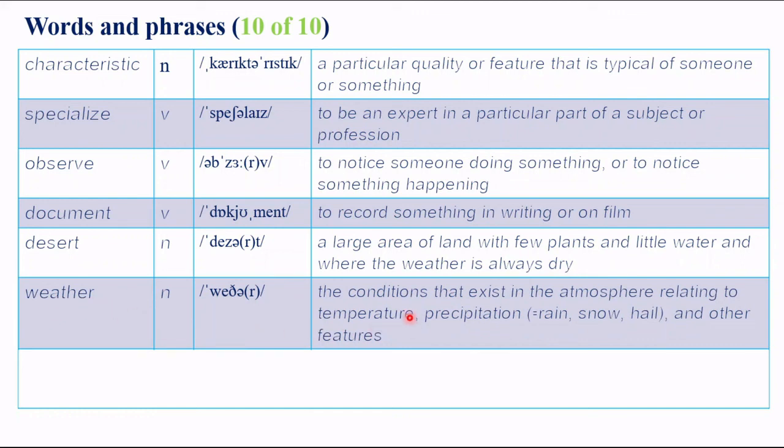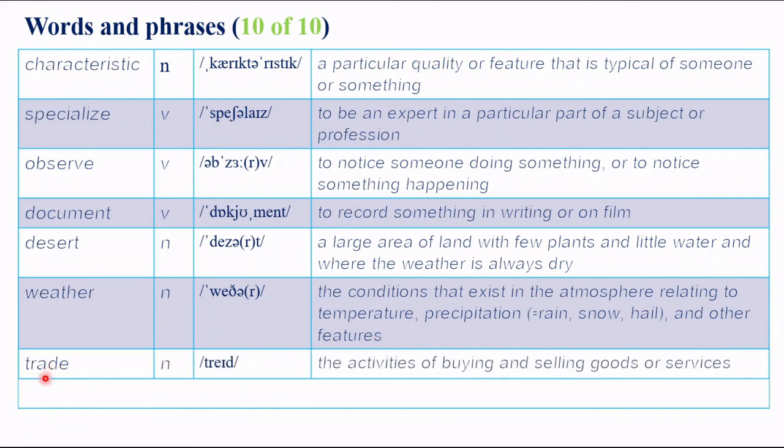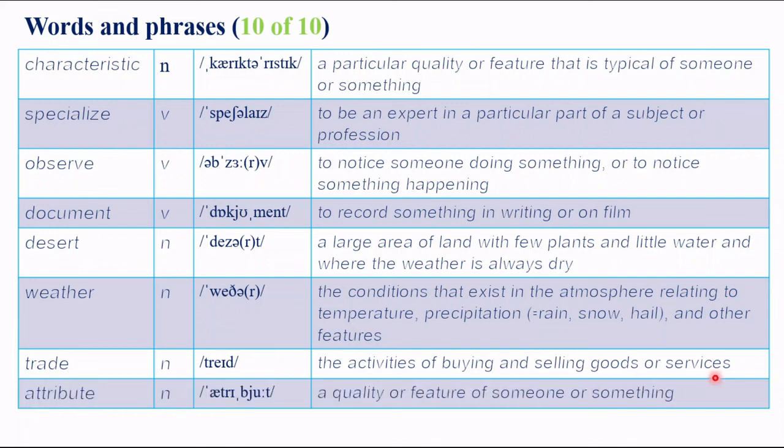Weather. Weather is the conditions that exist in the atmosphere relating to temperature, precipitation, or rain, snow, hail, and other features. Trade. Trade is the activities of buying and selling goods or services. Attribute. Attribute is a quality or feature of someone or something.